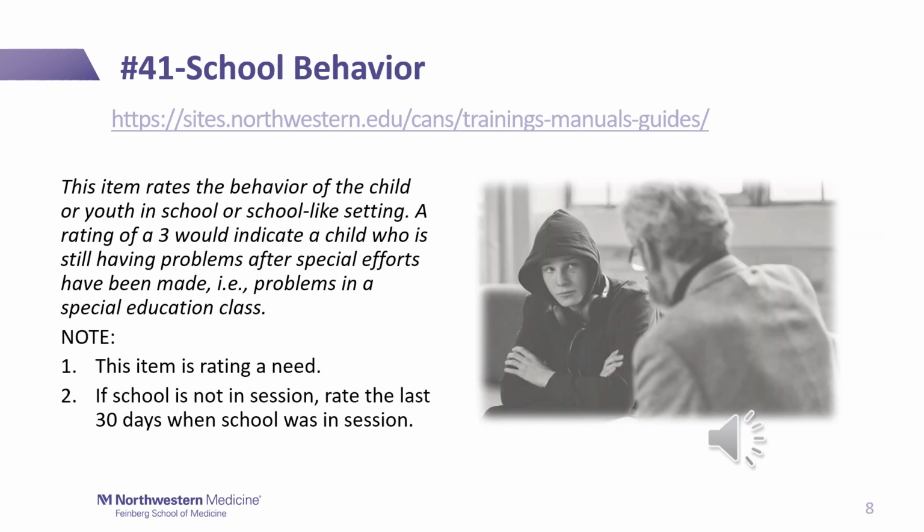Number 41, school behavior. This item rates the behavior of the child or youth in school or school-like setting. A rating of a 3 would indicate a child who's still having problems after special efforts have been made. For example, problems in a special education class. Note, this item is rating a need. And again, if the school is not in session, rate the last 30 days when school was in session.